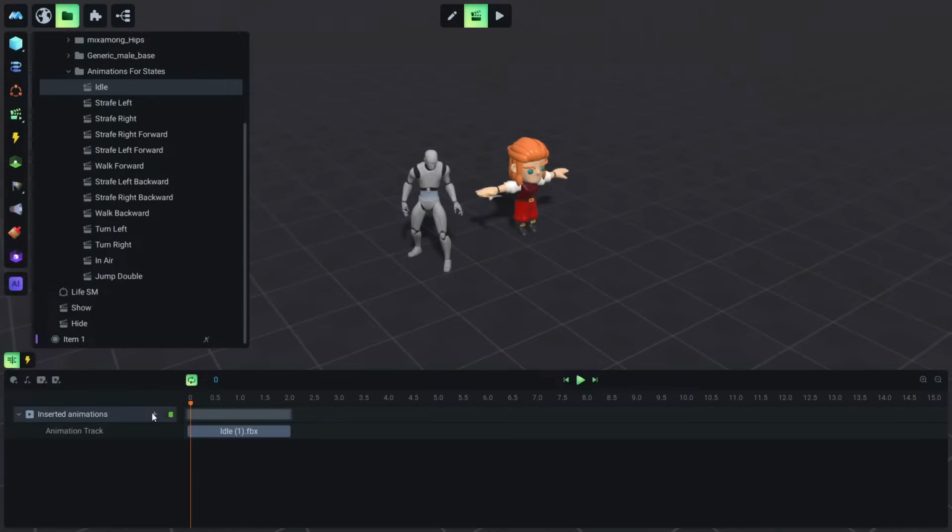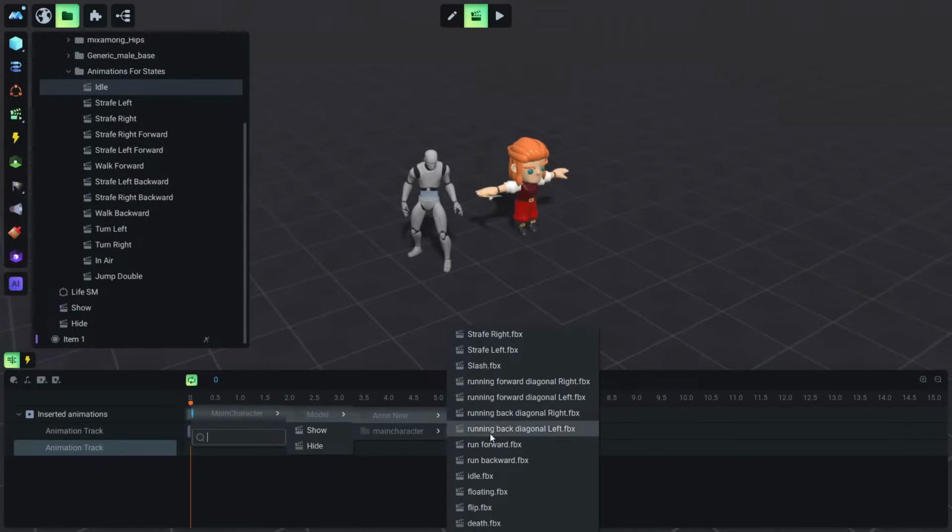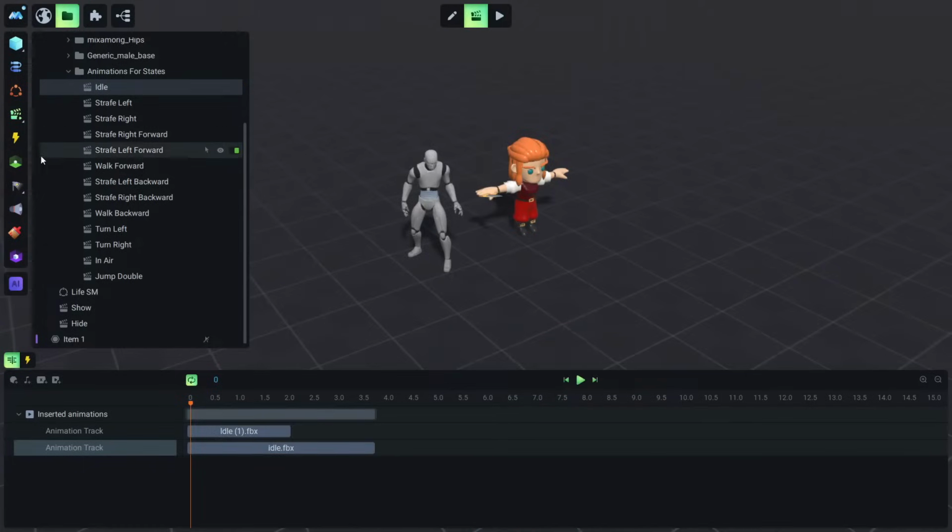Retargeting is really easy. We can just click this little plus sign, and here we click on that new track that we have just created, and navigate to our new model, and we add idle. Okay, so we are in idle, and this is the idle of our old character, and we have just imported the idle of our new character. And if we play now, we will see that both models are animating. Let me stop this for a while.